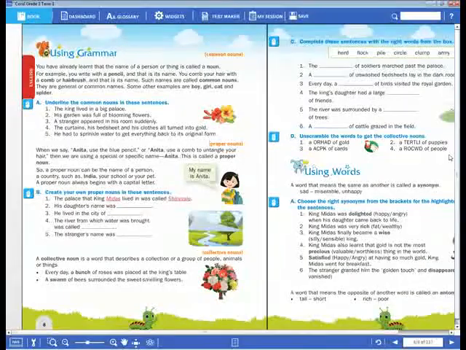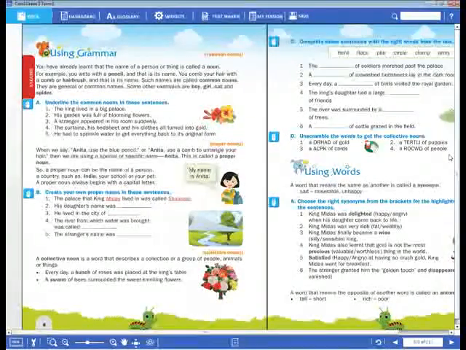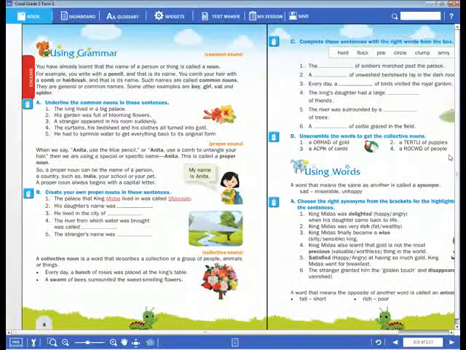Okay, dear children. So what does collective noun mean? For example, let us take keys. One key, we say one key. If we have more keys, or more roses, when they are joined together, that kind of thing we can call a collective noun.